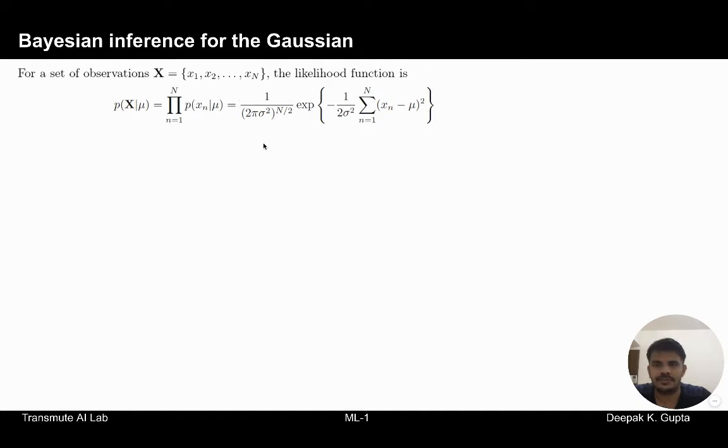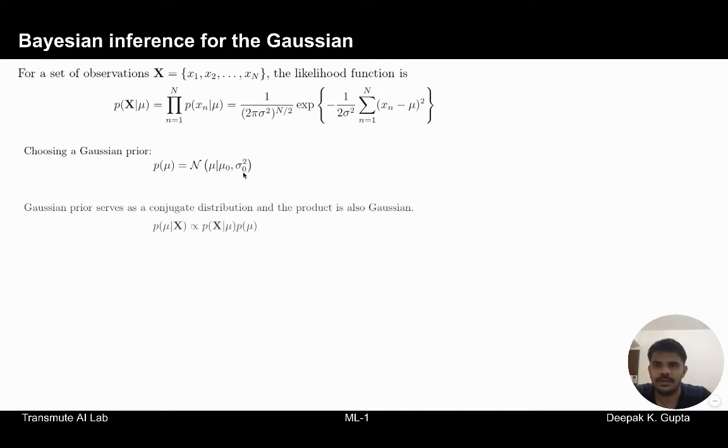And for performing the Bayesian inference, what we need is to also have a prior over the weights. It is common to assume a Gaussian prior over the weights defined by mu naught and sigma naught square. And this serves as a conjugate distribution, and the product is also Gaussian. So this is our likelihood function, this is our prior, and when we take the product, the resultant posterior distribution is also Gaussian.